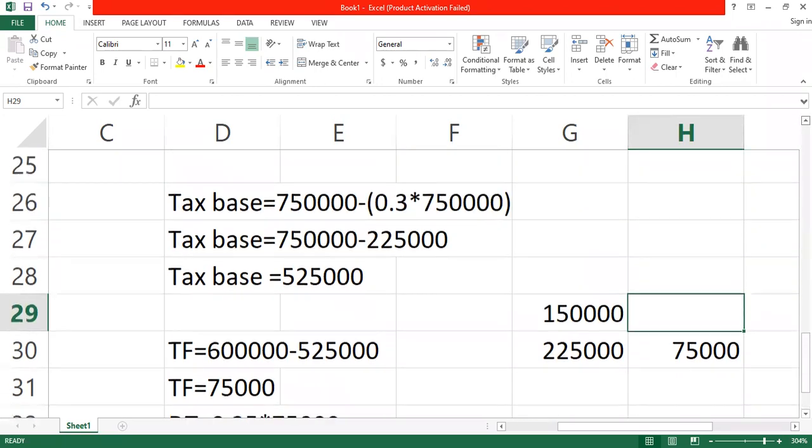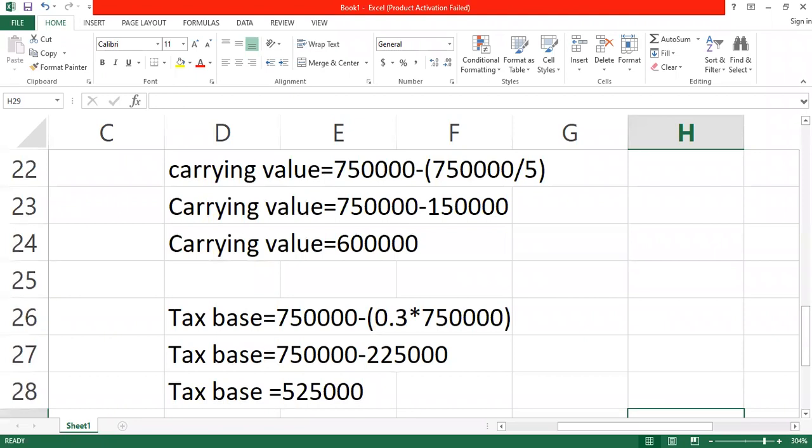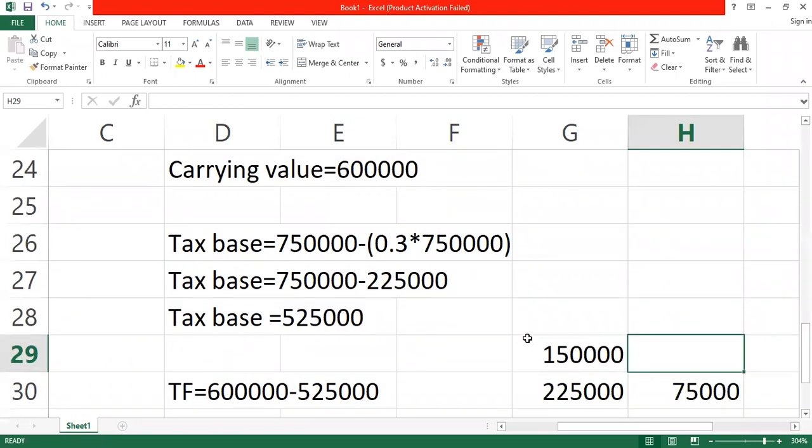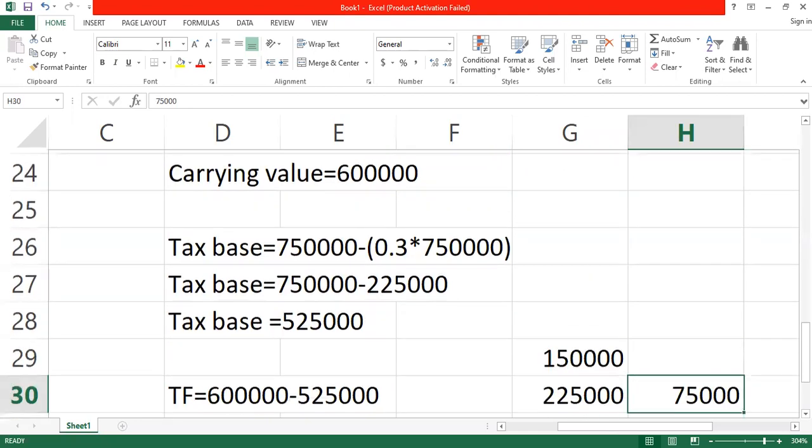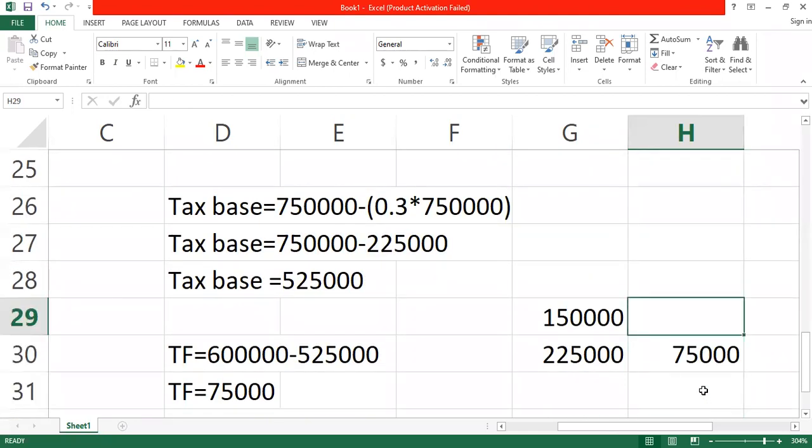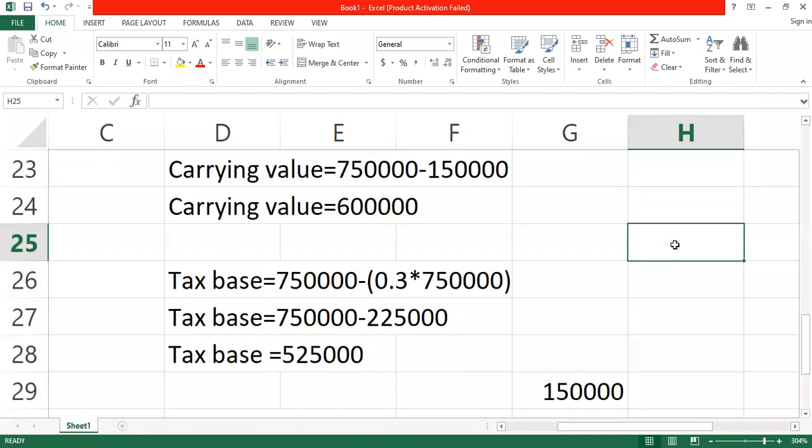All right. What is happening is that a portion of the tax relating to the 75,000, the company will not pay now. The tax rate is 25%, isn't it? So if the tax authority is charging tax on the 75,000, which is a difference, the company will not pay tax on that now, but that tax will be paid in the future.